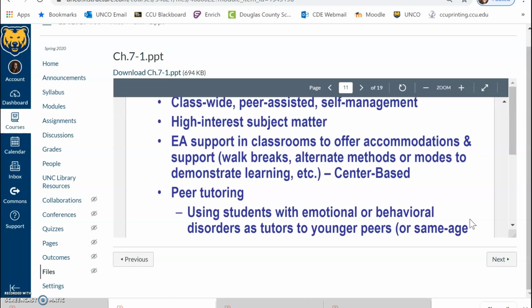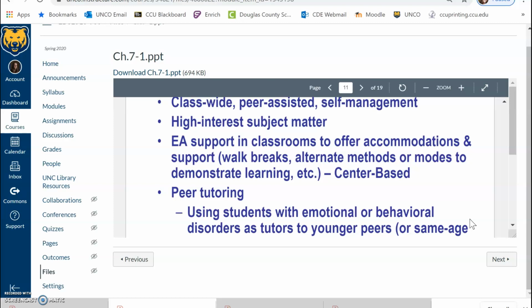Many different options for students with SED and what might be helpful. Lots of value in implementing educational initiatives with high interest subject matter, giving options, giving choice. For instance, if a student at any level is really interested in dinosaurs, you can give the opportunity to do a research project or presentation on that. Perhaps that wasn't the original prompt, but if the student's really interested in that, then you may get a lot more work production and still be practicing those research skills. Also, options for reading preferred books, etc.